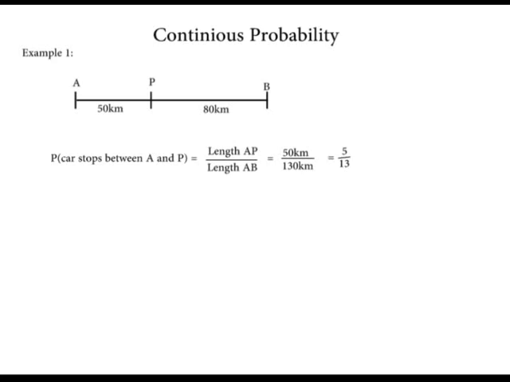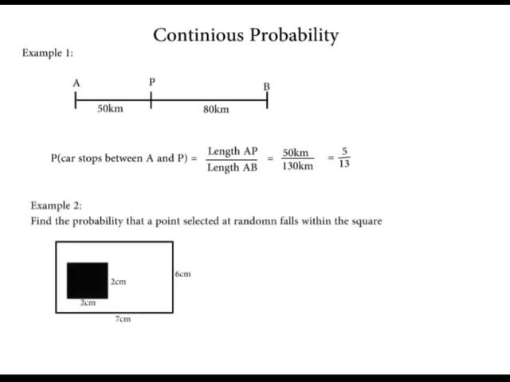Another example. This diagram shows a square whose size is 2 centimeters inside a rectangle of 6 centimeters by 7 centimeters. What is the probability that a point selected at random from the rectangle lies within the square? In our solution, the selected point can lie anywhere within the rectangle.